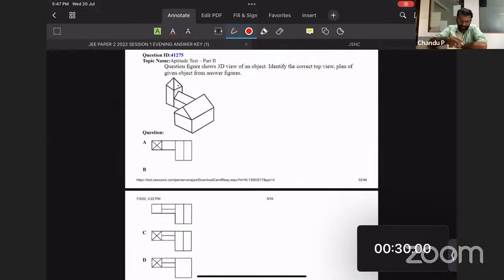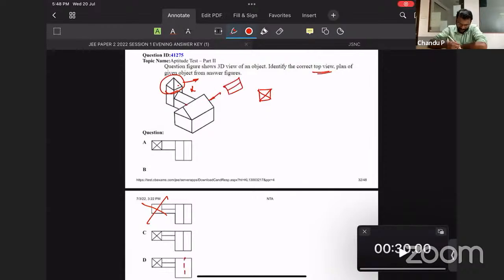So over here, pyramid. A pyramid's top view will be something like this. So option B is gone. Now between C, D as well as A, which is the right one? You are looking from the top. The question is for the top view. So over here, this particular one will have a top view like this.